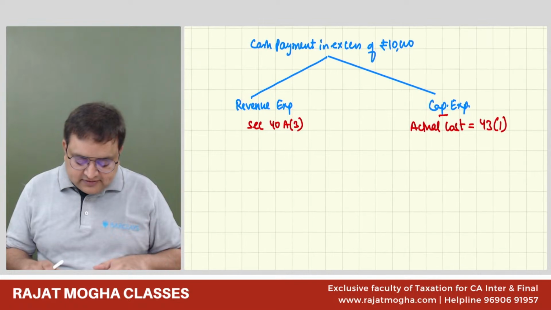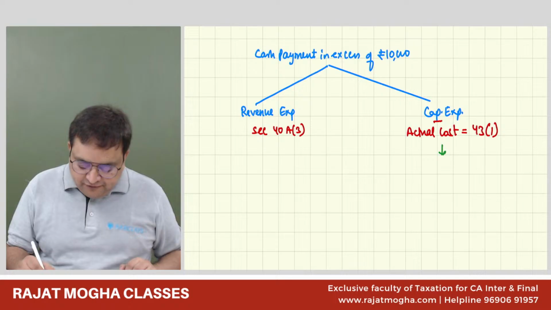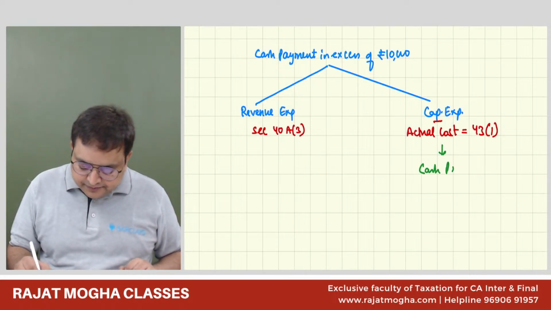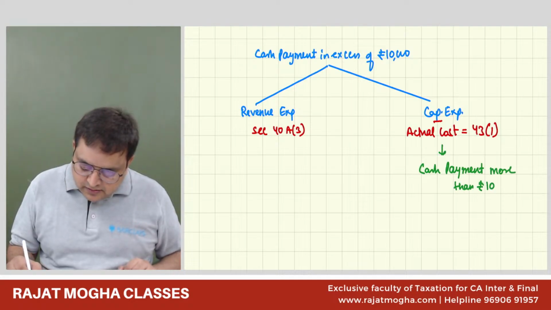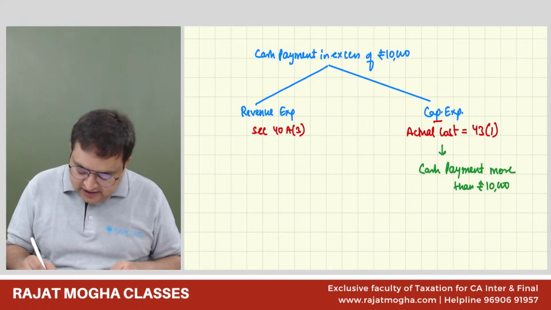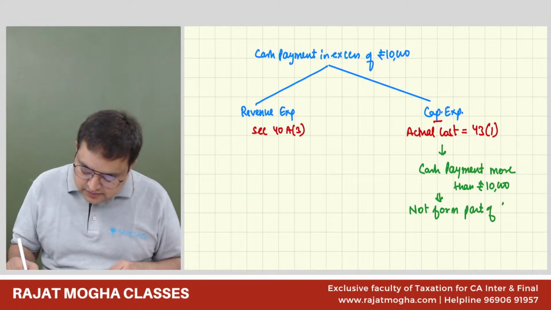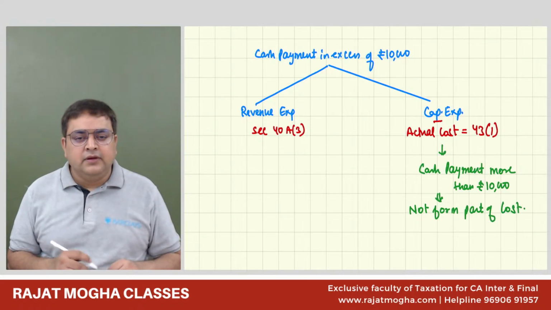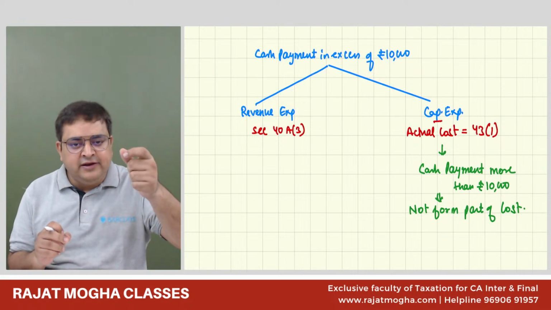Now, section 43.1 says that if you are making a cash payment of more than 10,000 rupees in a single day, then it will not form part of cost. You will claim depreciation not on that value, only on the remaining value.